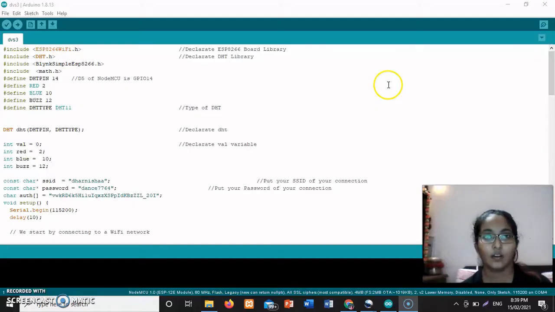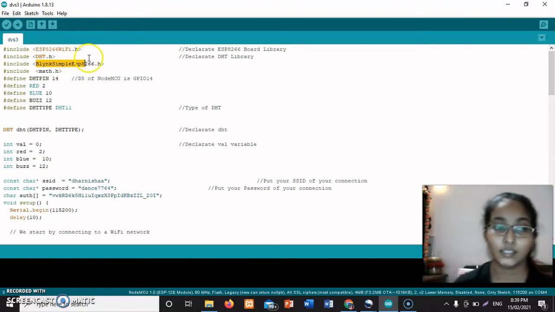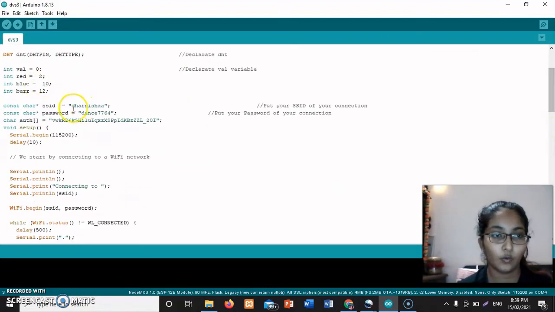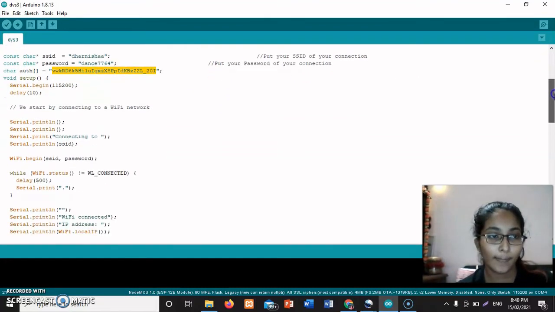Okay, now I will explain the coding that I did in Arduino. This is the device coding. This ESP Wi-Fi and DHT11 with Blynk app simplified is the coding from the Blynk app. So you have to pin it correctly, with your Wi-Fi password as well as the Wi-Fi name, and this link from Blynk app you will get when you register, and it will send the pin to your email. So you need to insert it here.